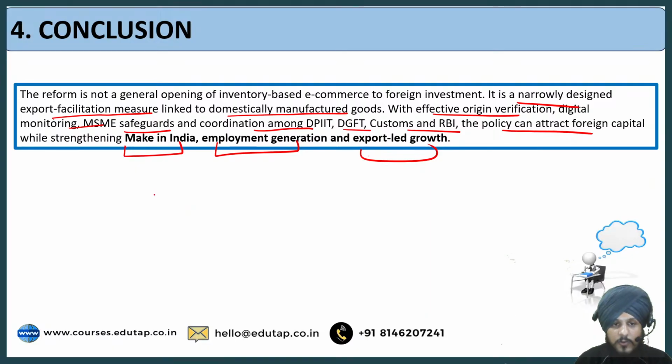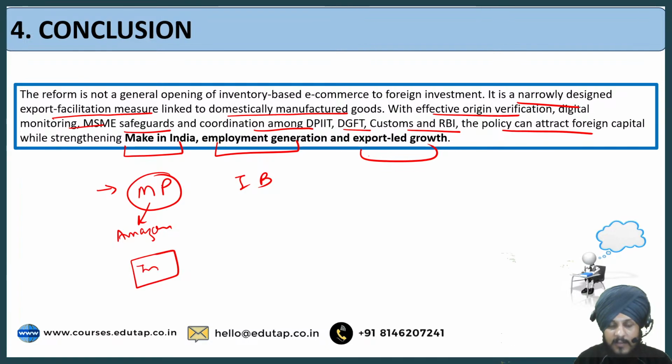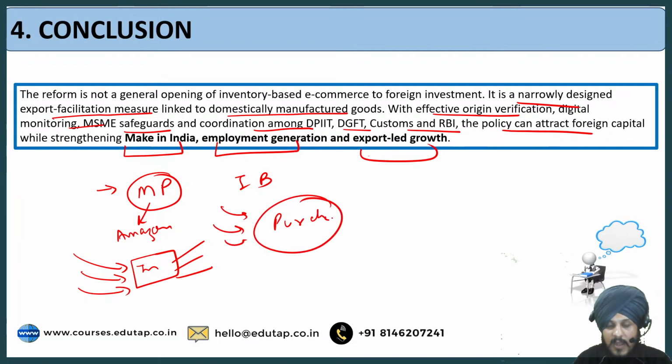So what we have covered today, if we summarize it: first of all, we have seen the difference between the marketplace model and the inventory based model. In the marketplace model, I gave you the example of Amazon, where an e-commerce platform acts as an intermediary and helps sellers sell their products. But in the inventory model, the platform purchases products from different producers or sellers and then sells them to different customers, right? So that is what we have understood.